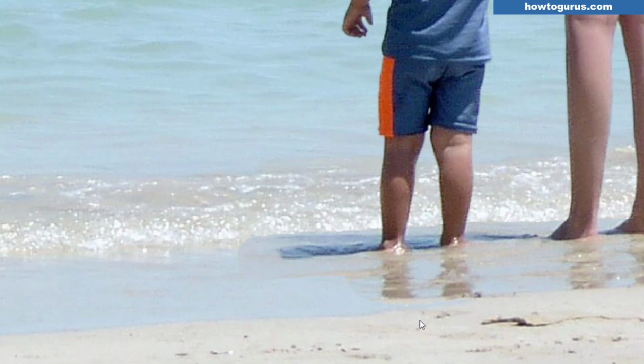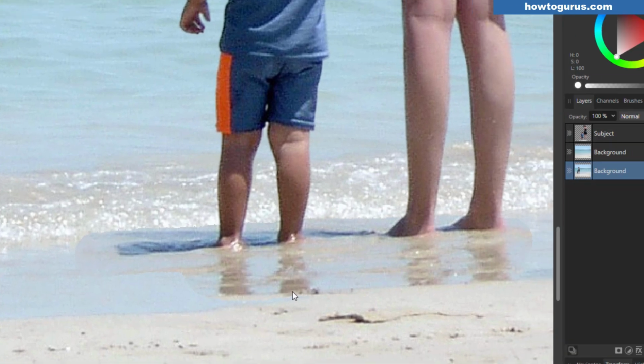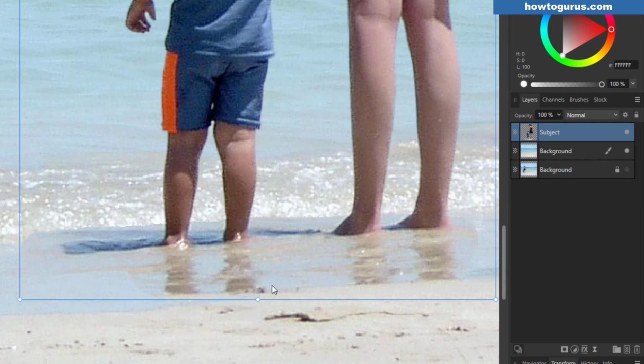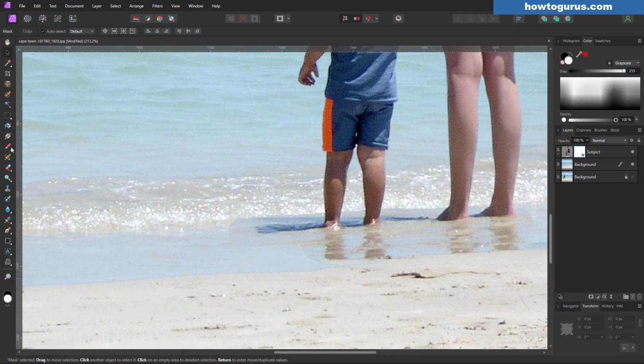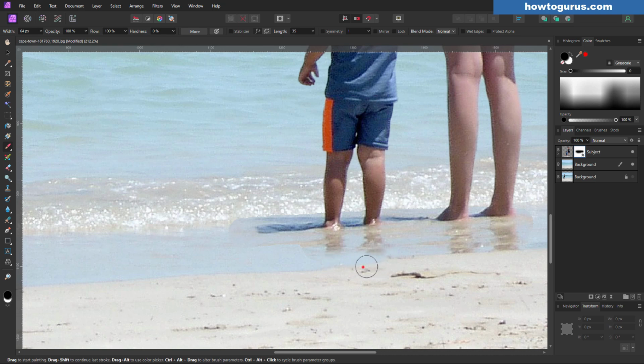Let's just zoom in down here. And I think right in here, it may need a little bit of touch-up. That's going to be on our subject layer. I don't want to erase the subject layer, but I do want to remove some of that sand right there. So let's put a layer mask on this. Click on the layer mask tool right there. On the layer mask side, you can see that outline around that. Let's go over to our brushes here, paintbrush. It's a pretty good size. Make sure you have black color in the foreground. That's good. And then just brush on that with the black right along that line. Just kind of blend that in like that. There we go.